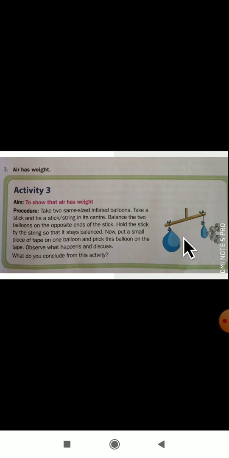So we can see that it is balancing: one side has less weight, and the other side, the balloon which has air, takes a little more weight. If you remove that air, it has less weight. So this is how we can tell that air has a weight.